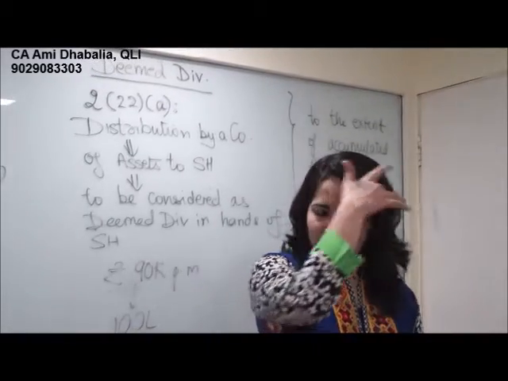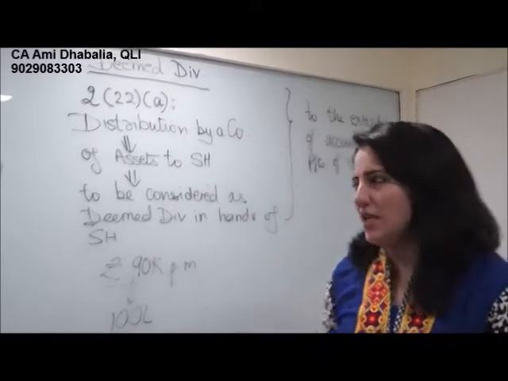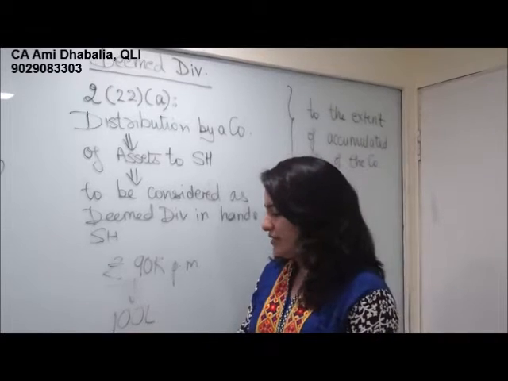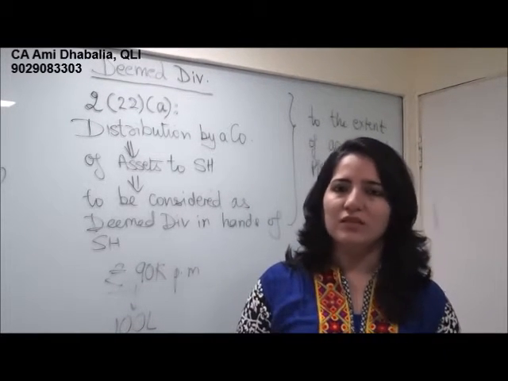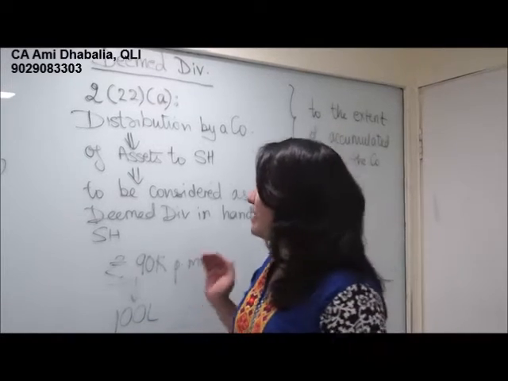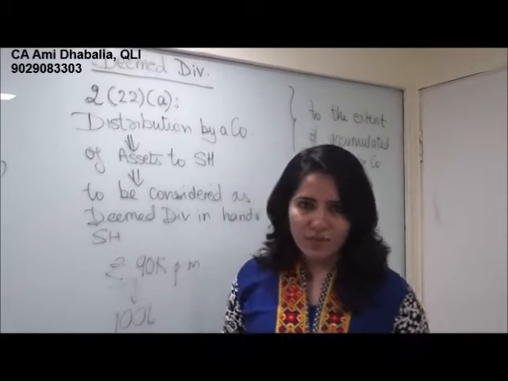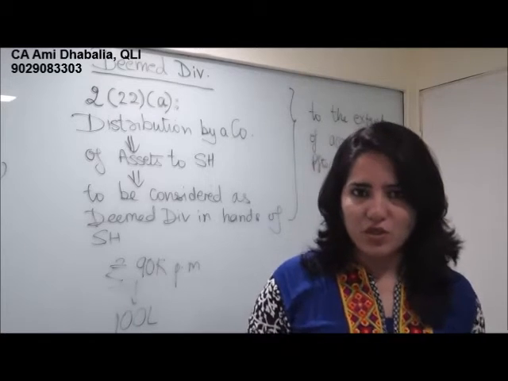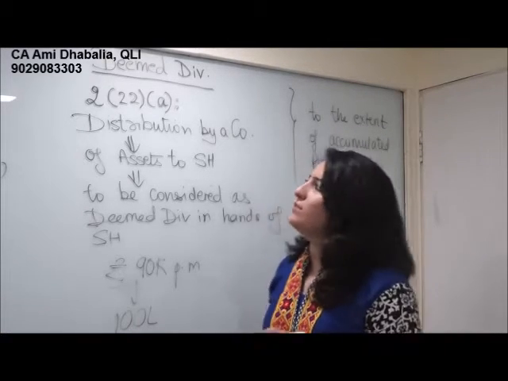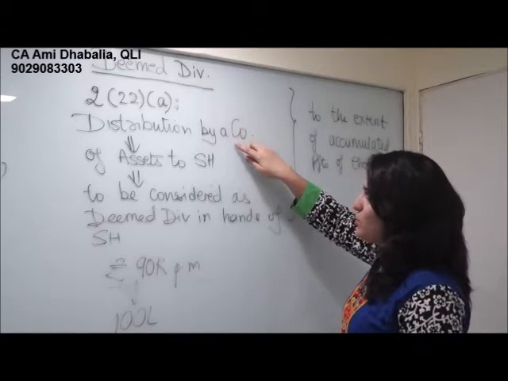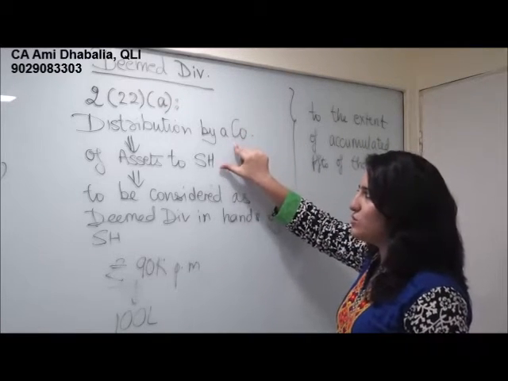Now in this case, it is obvious that this 100 lakh is nothing but the advance rent given by the company to the director. But as per section 2(22)(a), even such a benefit which is given by a company to a shareholder will amount to deemed dividend. In other words, 2(22)(a) is distribution by a company of assets to shareholder.